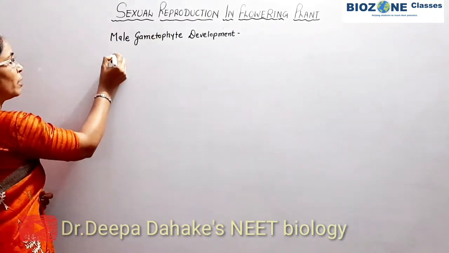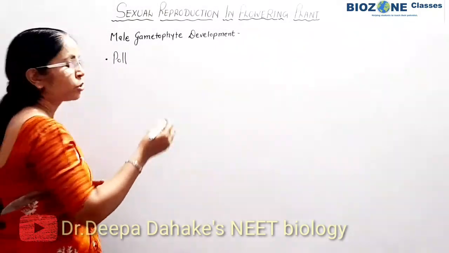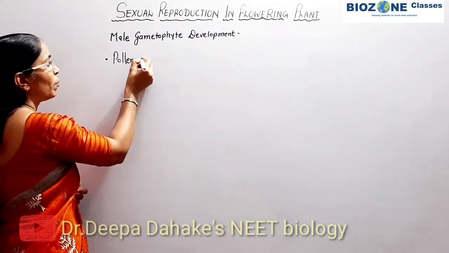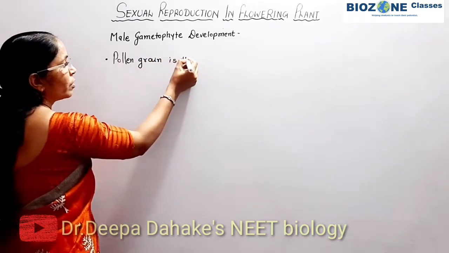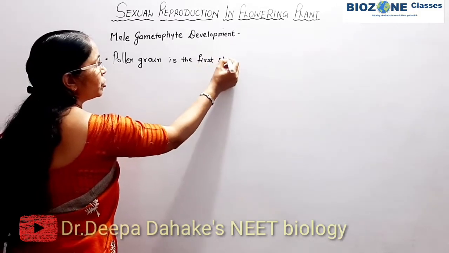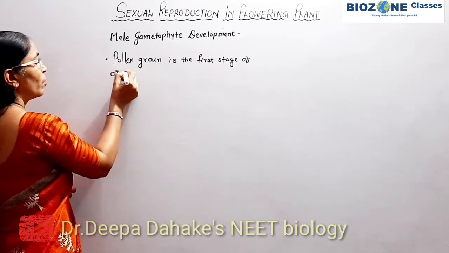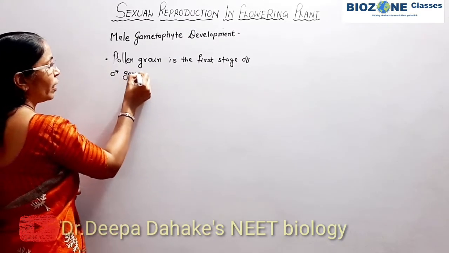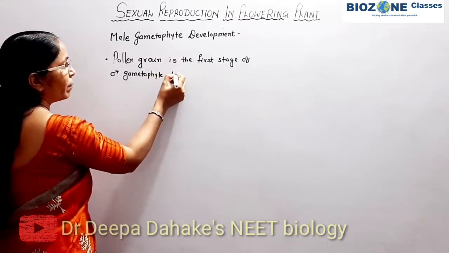So here you remember, in the last session we studied the structure of pollen grain. Pollen grain is the first stage of male gametophyte development.